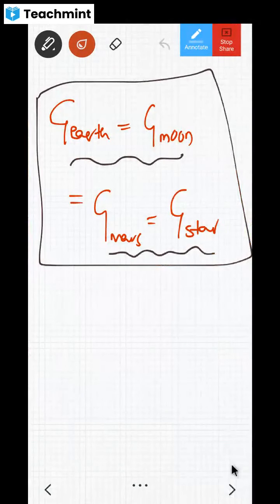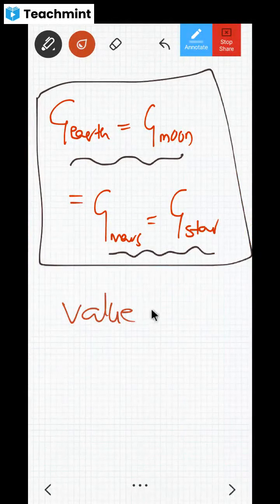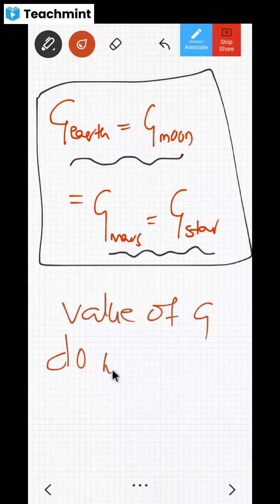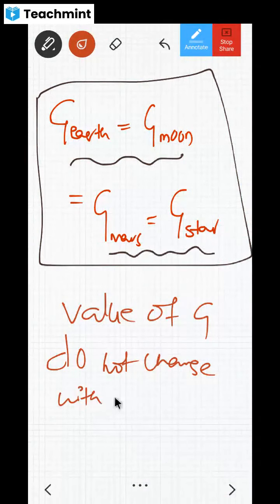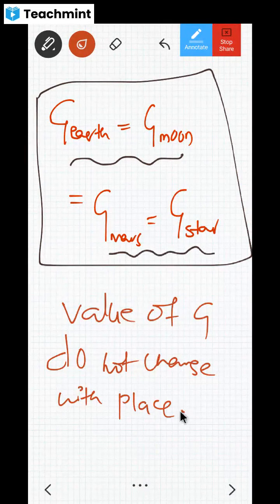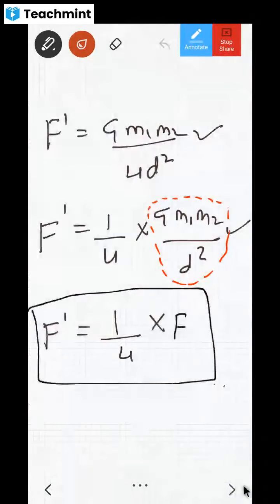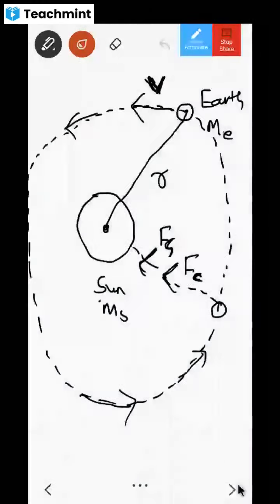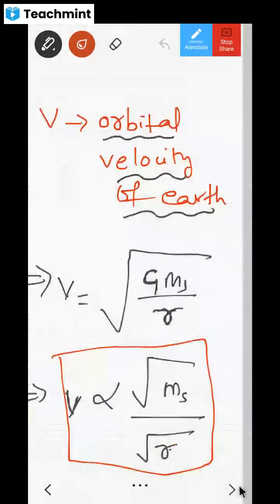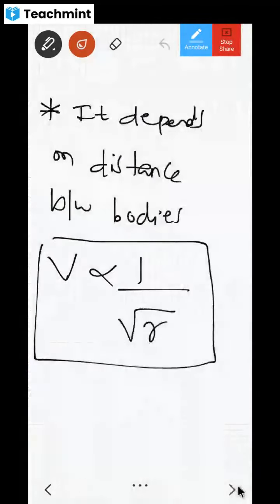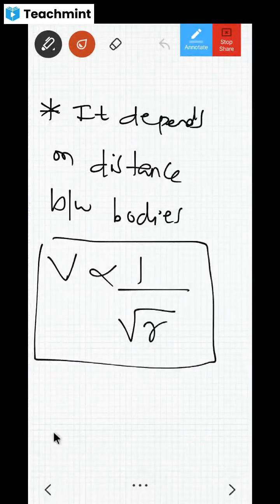but the value of G, the universal gravitational constant, does not change with place. Throughout the universe, it is constant. Afterwards, we did one simple numerical, which is very important to build your concept. Then we saw centripetal force, then orbital velocity. Are you feeling like you learned something new? Yes, sir, we learned new stuff. All right, dear children.